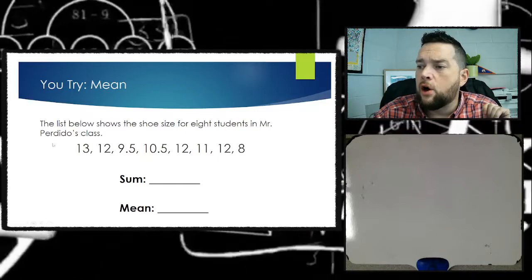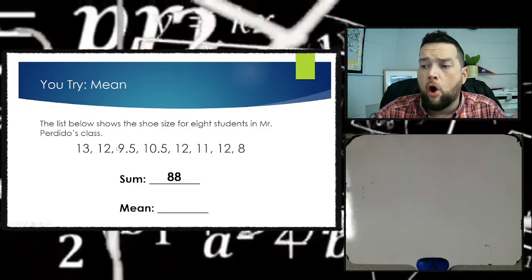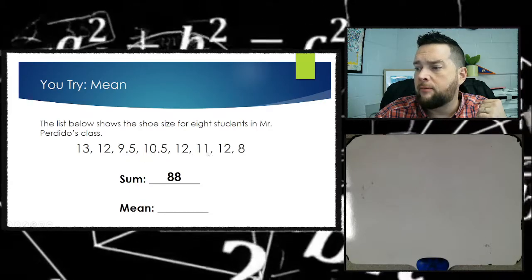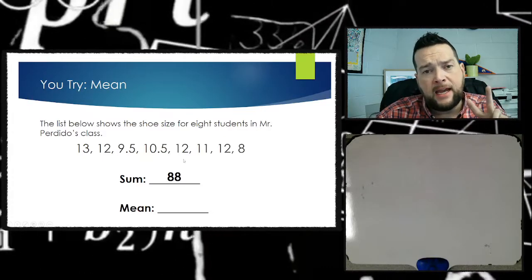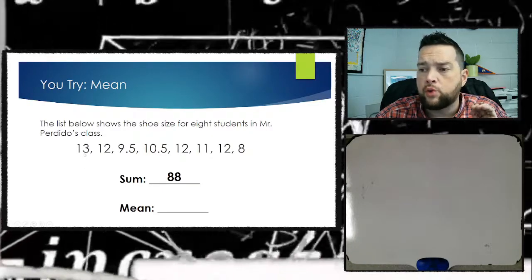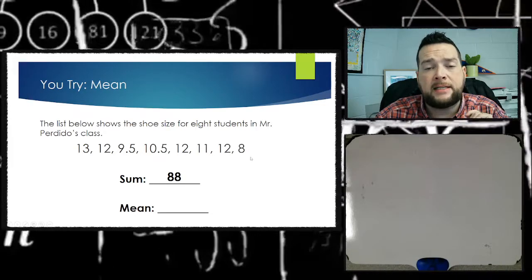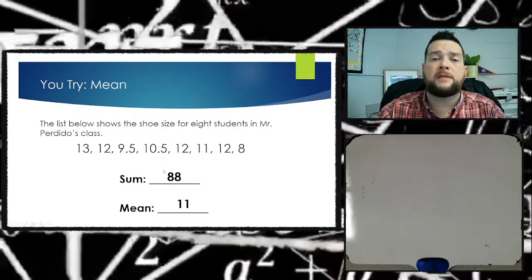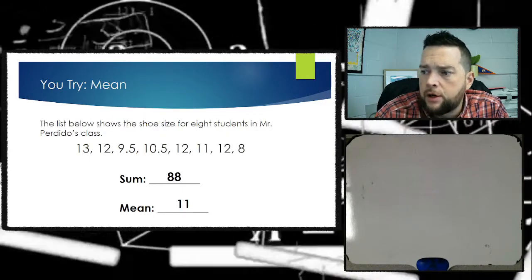All right, so to find the mean, the first step is to simply add all the numbers together. If I added these 8 numbers together, 13 plus 12 plus 9.5 plus 10.5 plus 12 plus 11 plus 12 plus 8, I would come up with 88. And then the second step is to take that sum and divide it by how many data points there are. There's 1, 2, 3, 4, 5, 6, 7, 8. There's 8 data points. So we're going to take 88 and divide it by 8, and we would find out that the mean, or the average shoe size, is 11. So there you go.